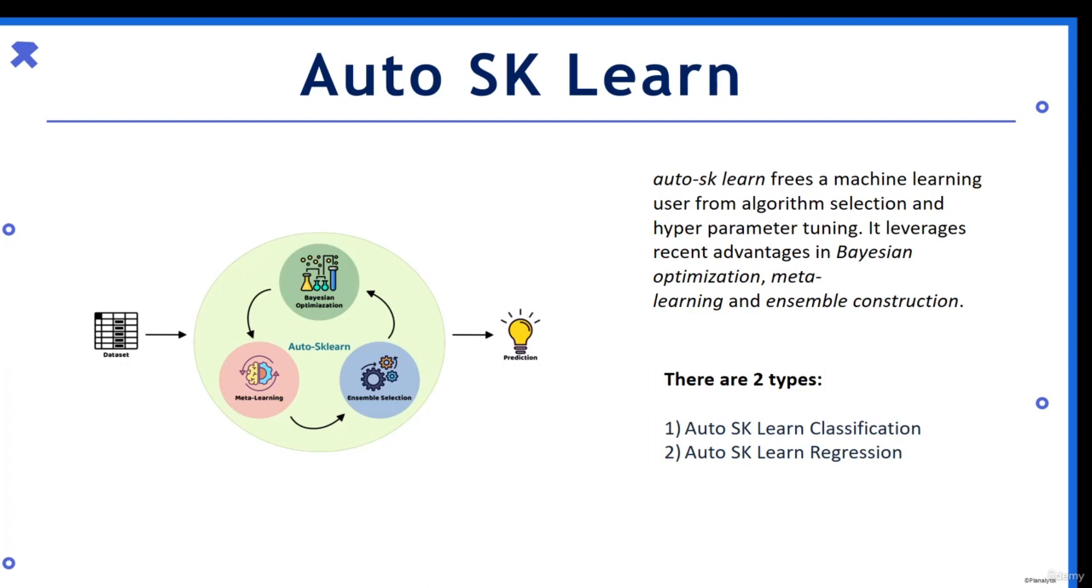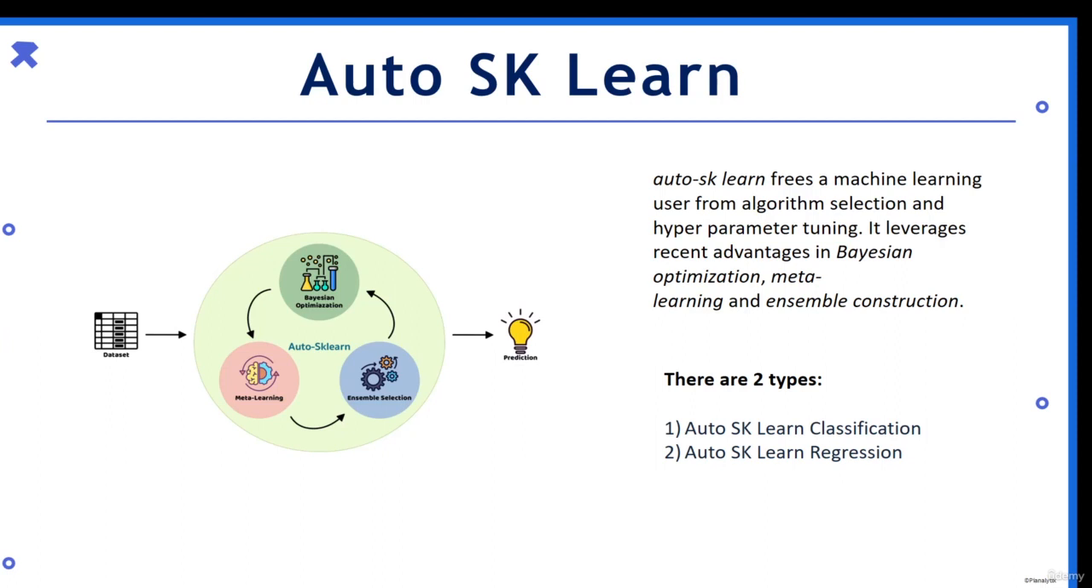You all have heard about the scikit-learn library, or the sklearn library. This is basically the automated part of it. As you can see in the figure, we'll be providing a data set. AutoSklearn will do all the model building and hyperparameter tuning work for us, and we'll be able to predict the results.